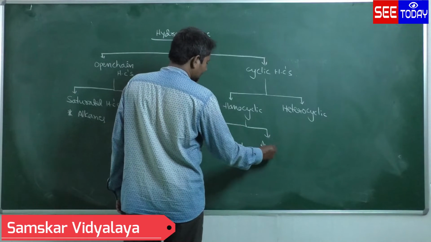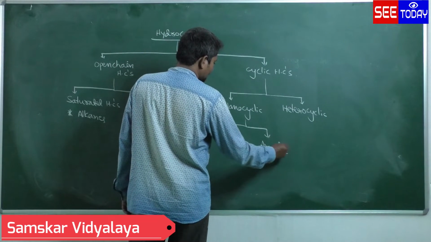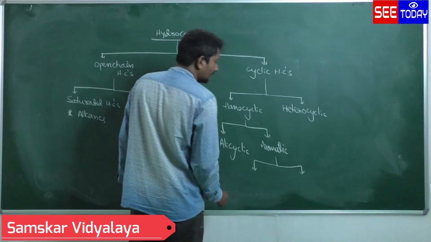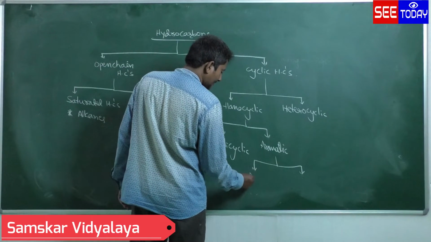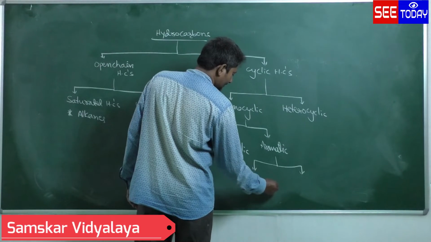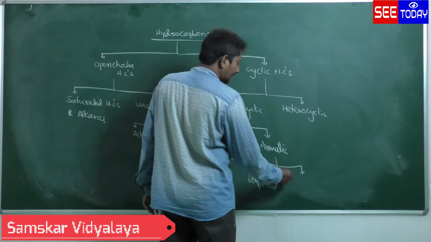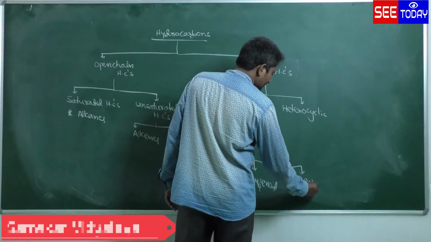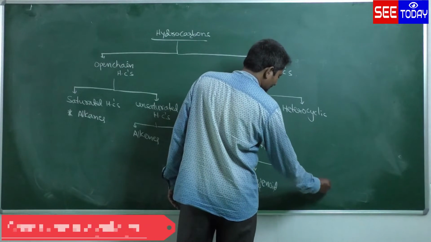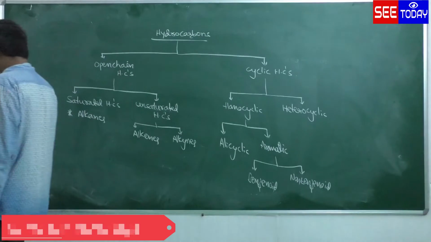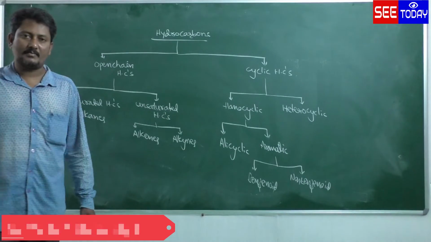Aromatic again two types: benzenoid and non-benzenoid. So this is the classification of hydrocarbons.